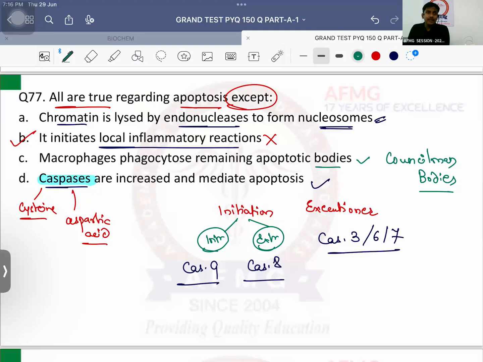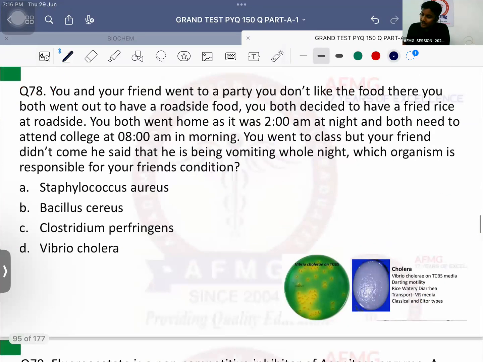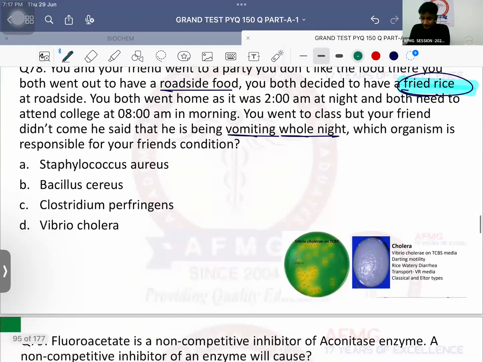No issues with this, anybody? That's important. Question number 78. You and your friend went to a party. You don't like the food there. You both went out to have a roadside food. Okay. You both have decided to have fried rice. Fried rice at roadside. You both went home as it was 2 a.m. that night and both need to attend college at 8 a.m. in the morning. You went to class, but your friend didn't come. He said that he's been vomiting whole night. Which organism is responsible for your friend's condition?